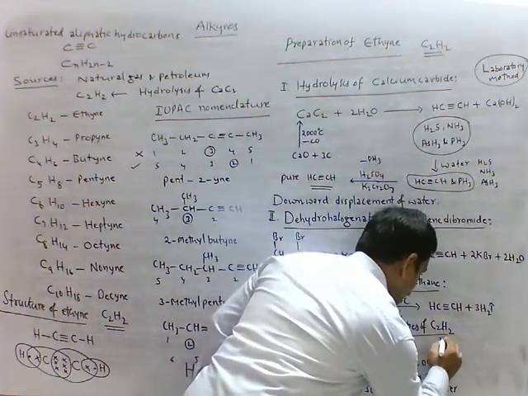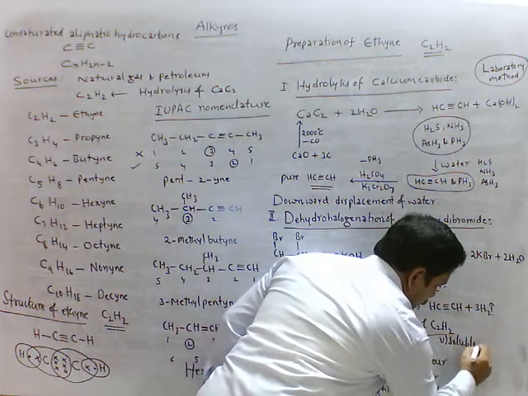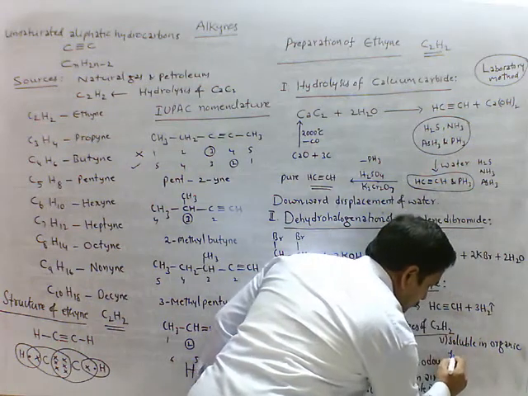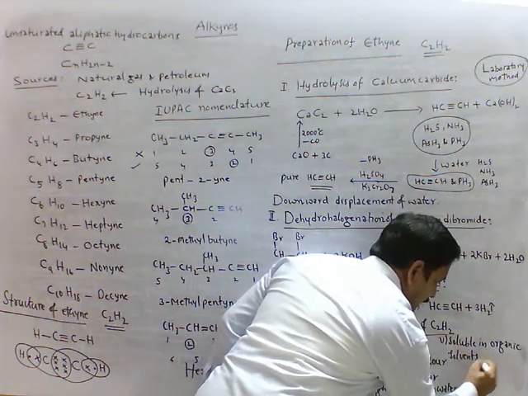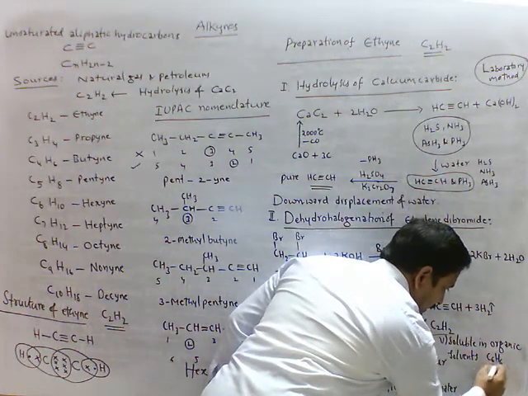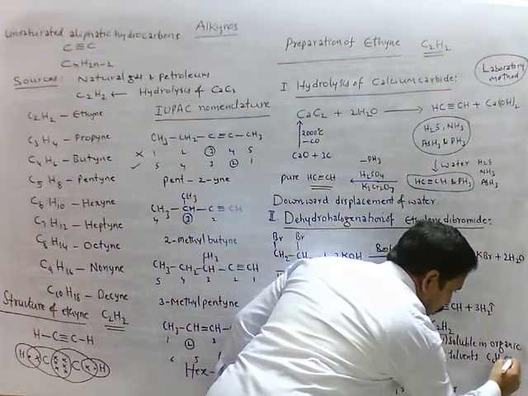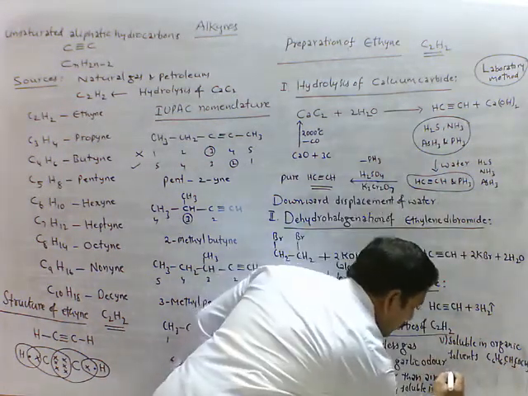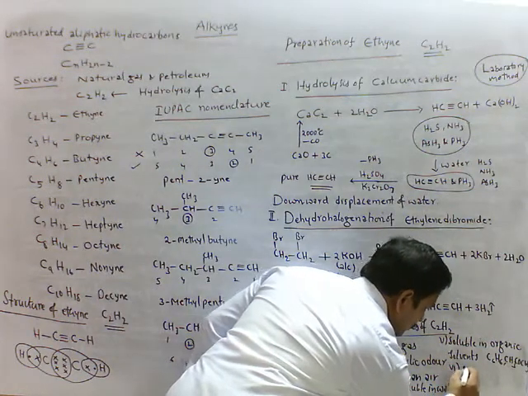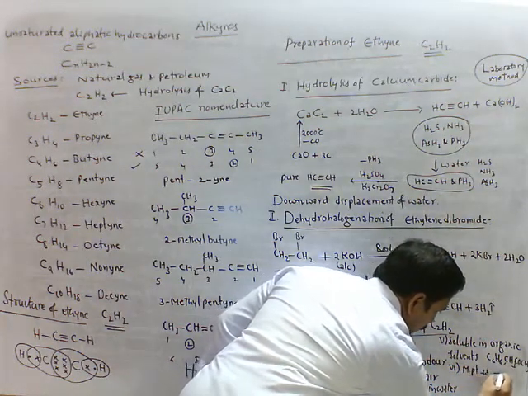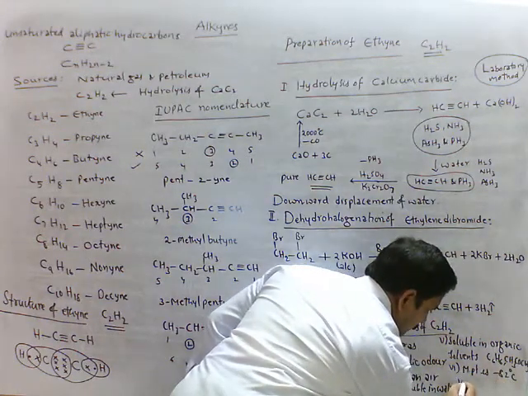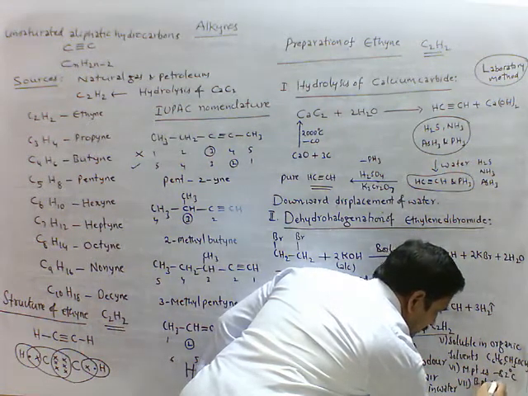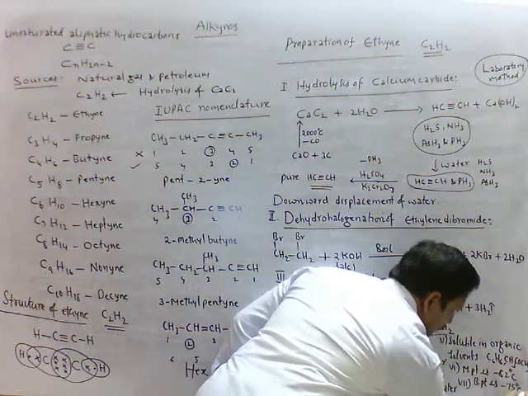And soluble in organic solvents such as benzene C6H6, acetone CH3COCH3, and melting point is minus 82 degrees Celsius and its boiling point is minus 75 degree Celsius.